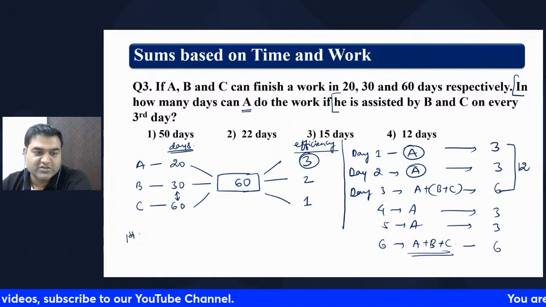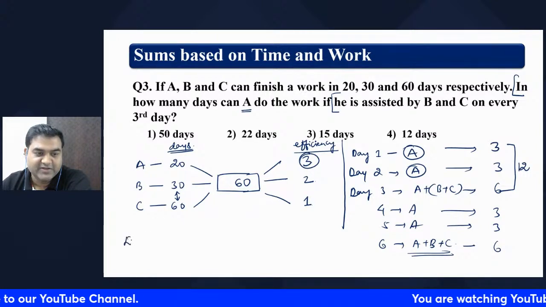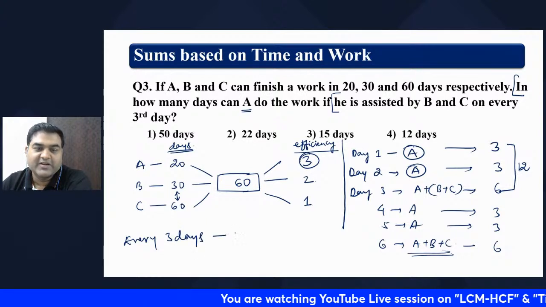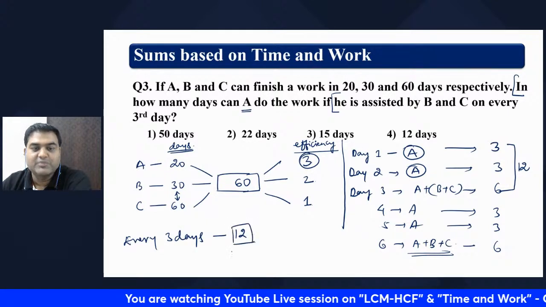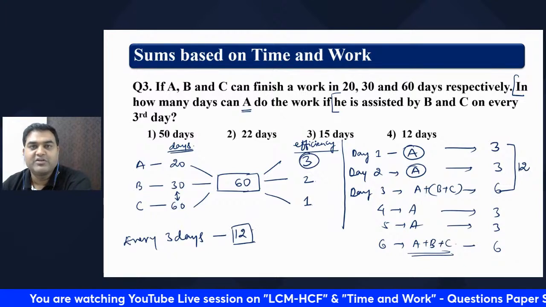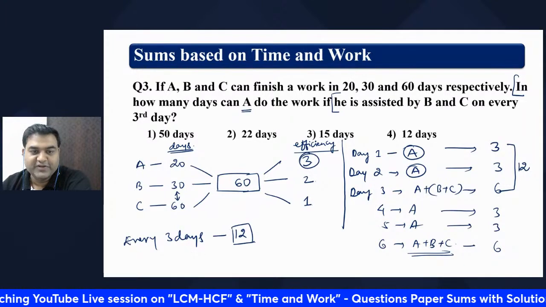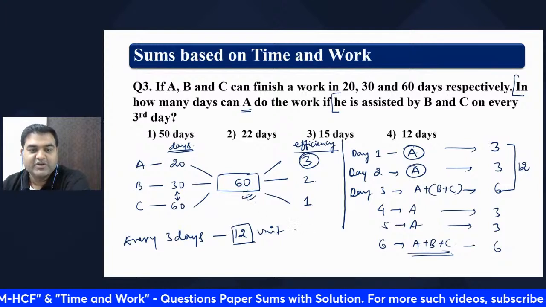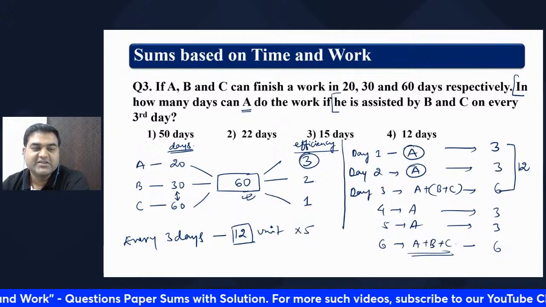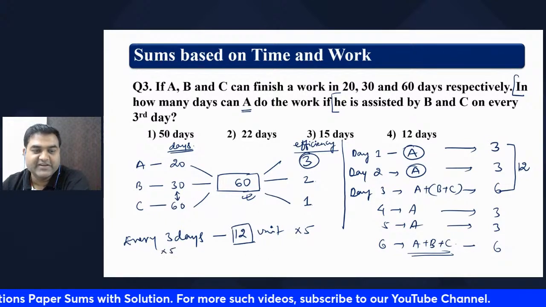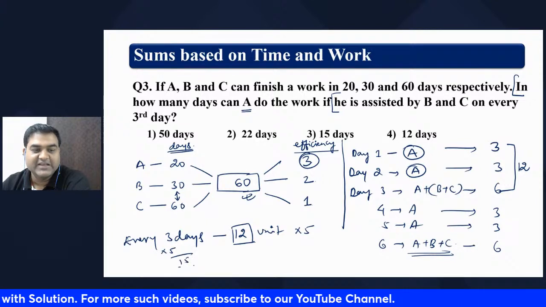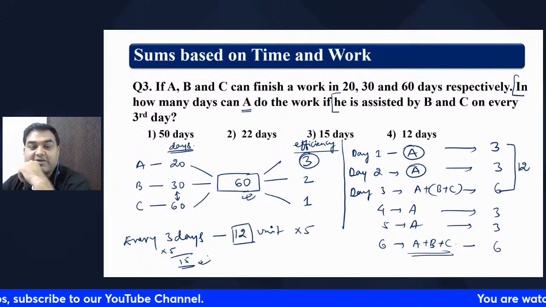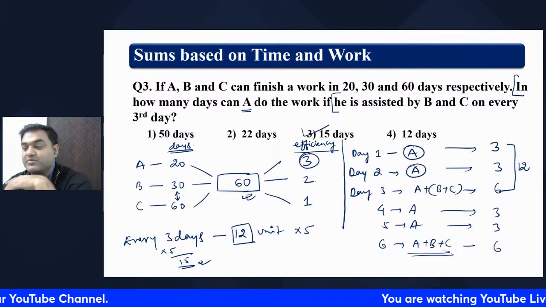So every 3 days, 12 units of job is done. The total is 60, so 12 into 5 is 60. On this side also, 3 days into 5, so 15 days. Every 3 days, 12 units are done, and 15 days are required to finish the complete job. Hope you understood this.